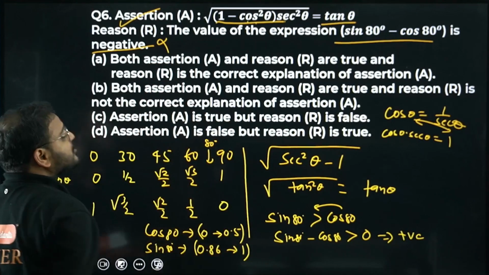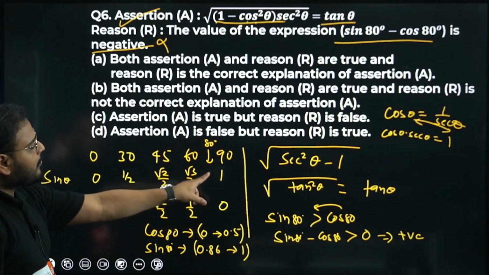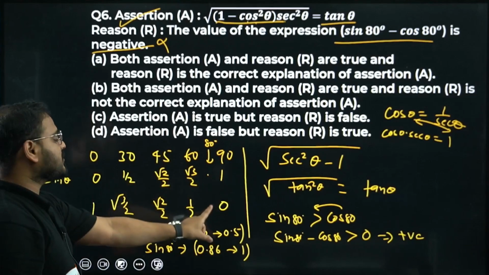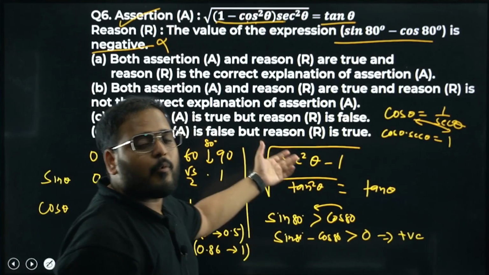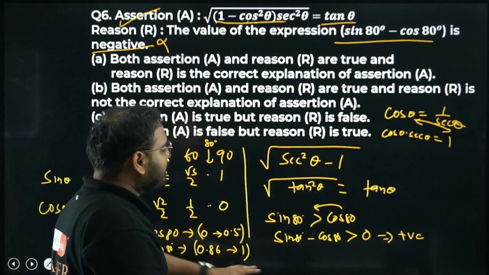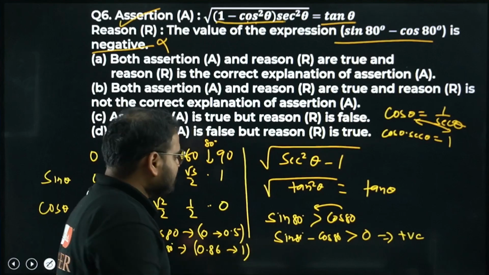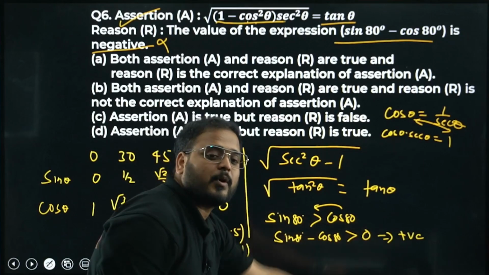Sir, do we have to do all of this? No, you don't have to do all the steps. You can see from this that this is a very big value, closer to 1, and this is a small value, 0.3, 0.2, like that. So obviously the difference will be positive. 0.9 minus 0.2, how much is that? 0.7. So positive, right? So don't worry about all of that. But if you want, this is the step. Sin 80 is greater than cos 80. Sin 80 minus cos 80 is greater than 0, which means positive.